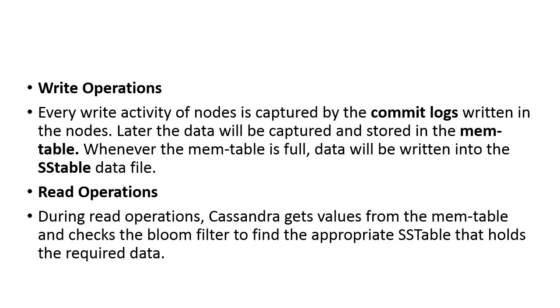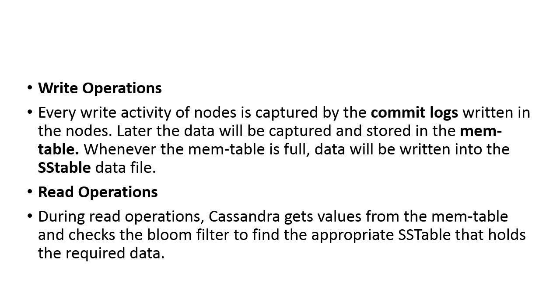For the write operation, each and every write activity of the nodes is captured by the commit log. Later, the data is stored in the memory table, and whenever the memory table is full or the threshold is reached, the data will be written into the SS table, the disk data file.